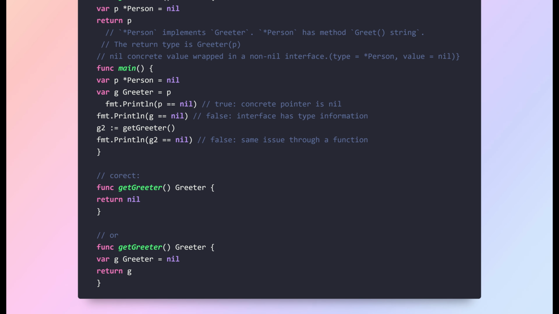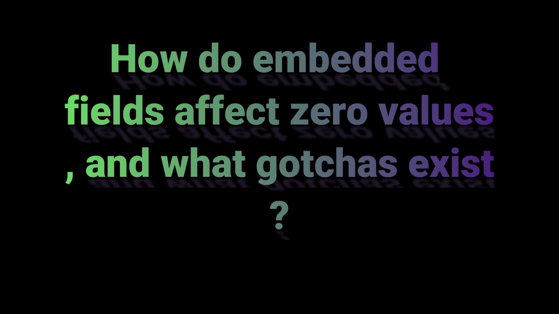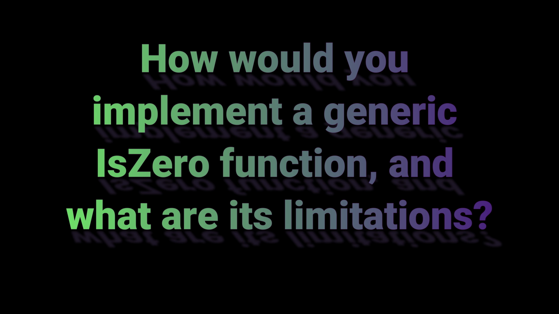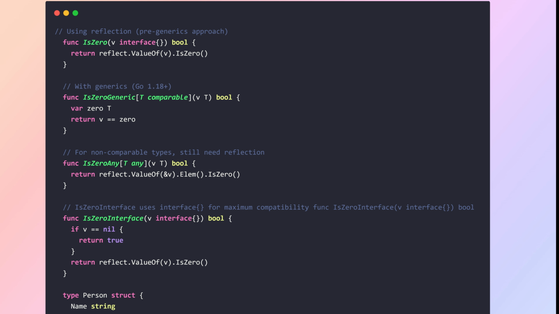Question. How do embedded fields affect zero values and what gotchas exist? Key insight. Embedding a struct by value promotes a useful zero value. Embedding a pointer requires nil checking. Question. How would you implement a generic IsZero function and what are its limitations? Discussion. When would you use this in production?